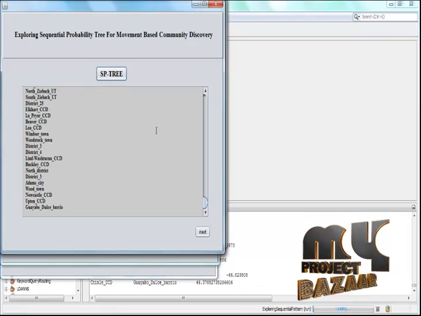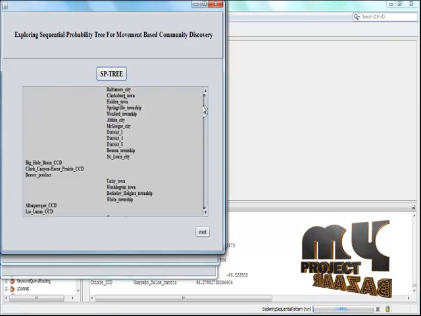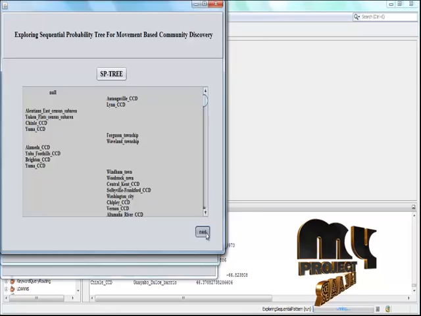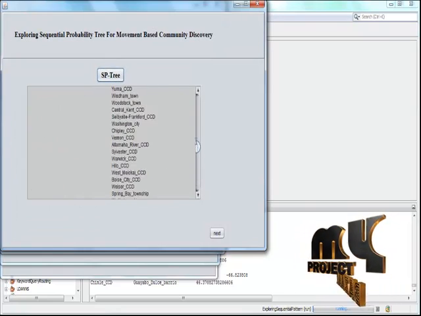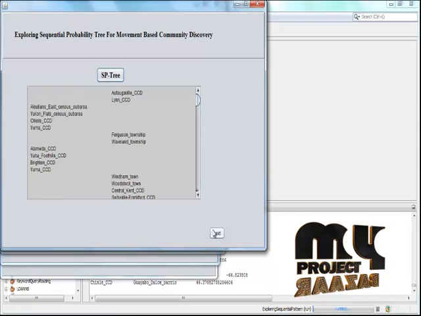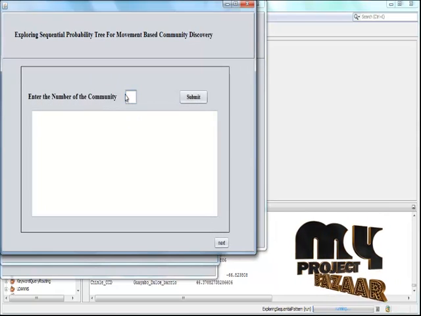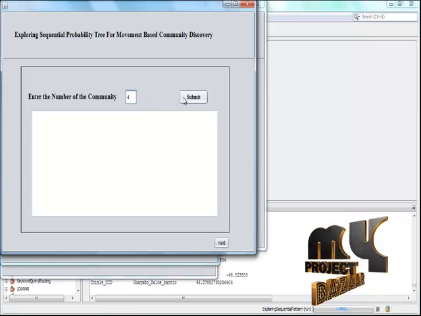This is the sequential probability tree. This is the bottom-up approach. This is the number of communities formed.